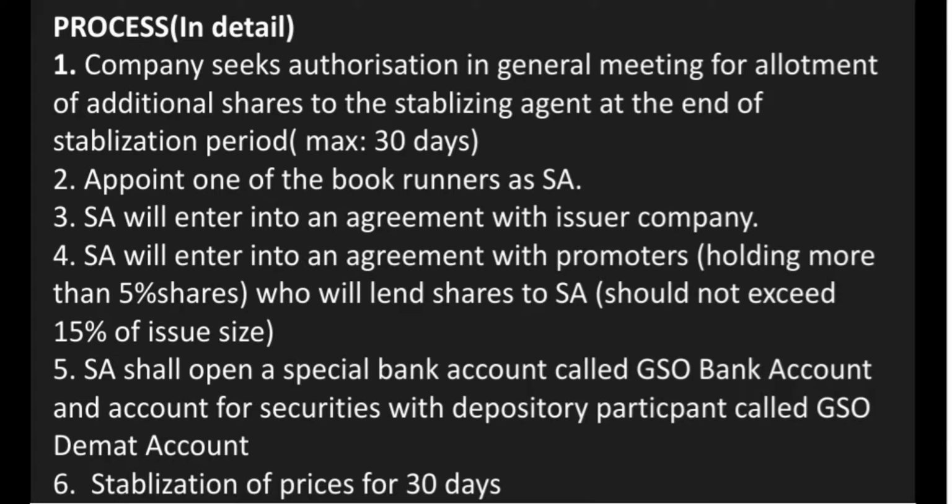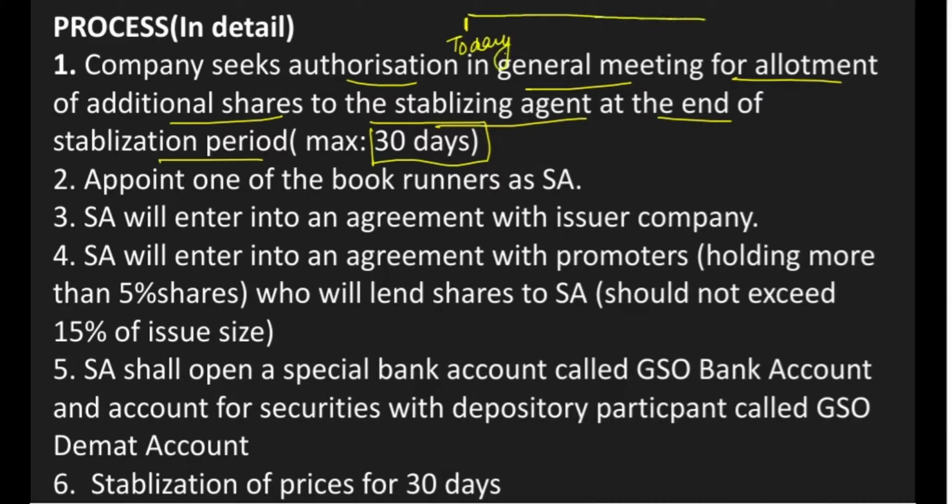First step is the company seeks authorization in a general meeting for allotment of additional shares to the stabilizing agent at the end of the stabilization period. And what is this stabilization period? This stabilization period should be a maximum of 30 days only. It should not exceed 30 days. So suppose today there is the allotment, and after 30 days this stabilization period will end.